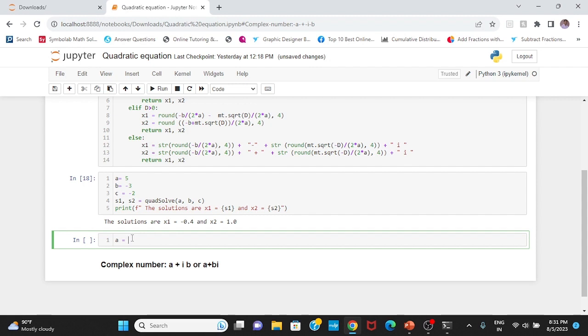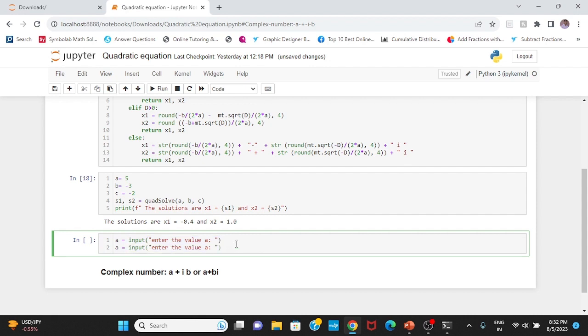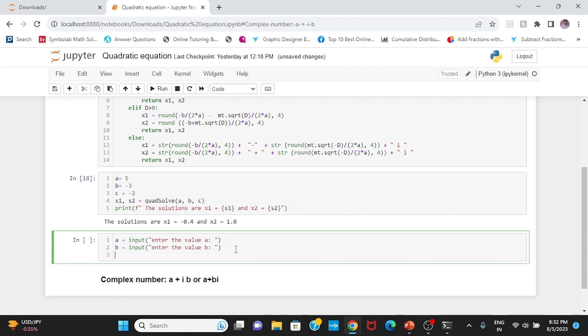A equals input, enter the value a, b, enter the value of b, and I can take the value of c like this, c.